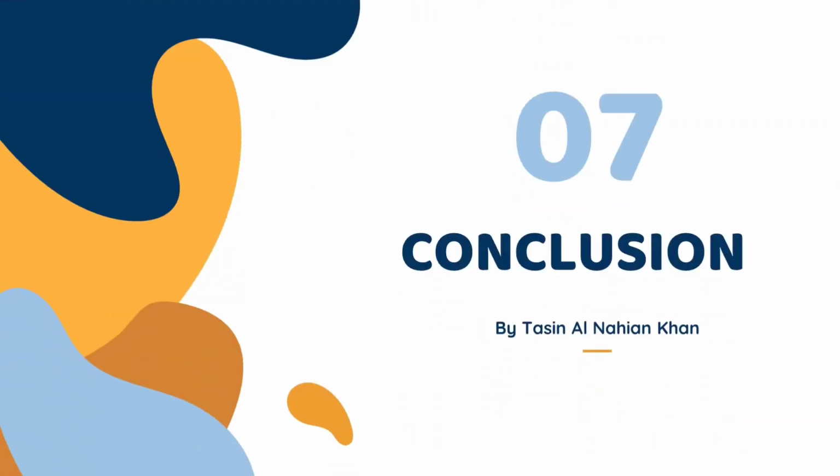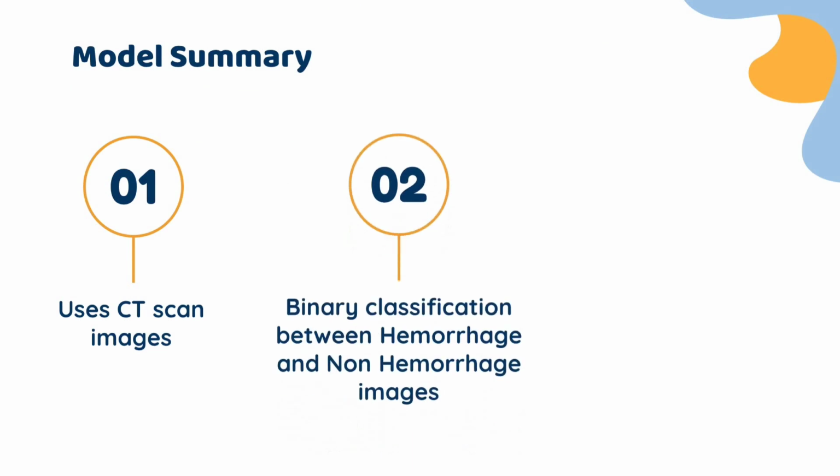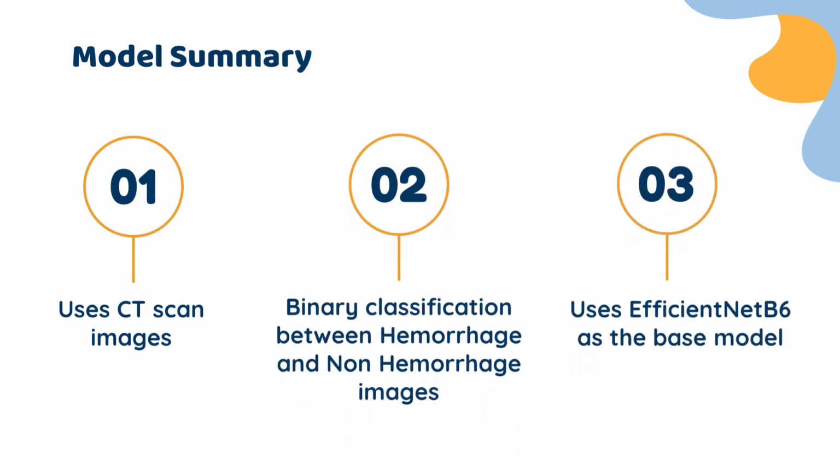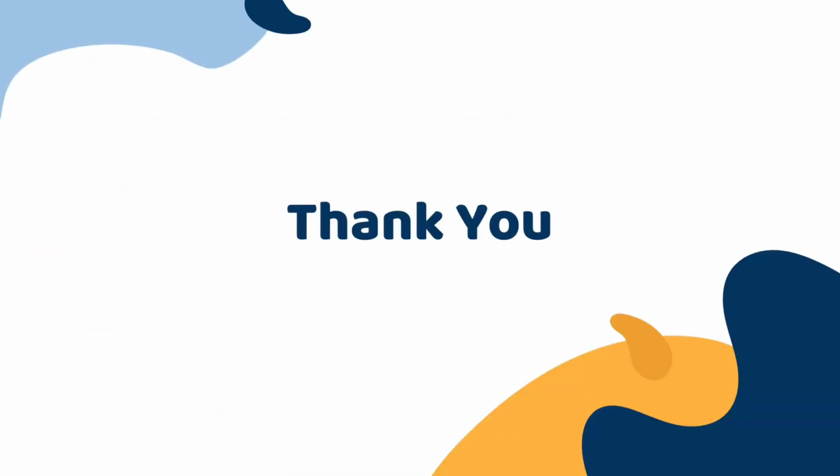To conclude, I can briefly say our model uses CT scan images to binary classify between hemorrhage and non-hemorrhage images using EfficientNet B6 as the base model. In future, we would like to implement multi-class classification and use ensemble techniques to obtain better predictive performance. We would also like to widen our research to other parts of the brain and train models. Thank you.